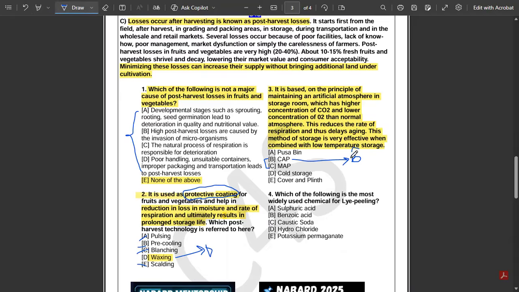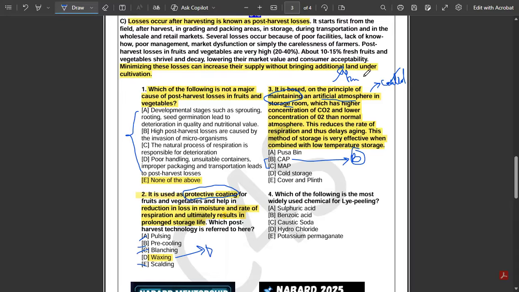Now, why is it controlled atmosphere packaging? Because you see, it is given maintaining an artificial atmosphere in a storage room, so we are deliberately maintaining it. That means we are deliberately controlling it, right? Since we are deliberately controlling it, it's controlled atmospheric packaging. If it had been written that the atmosphere changes because of the respiratory activity of the produce, then it would have been modified atmospheric packaging.